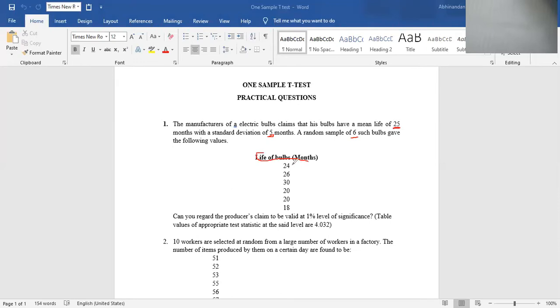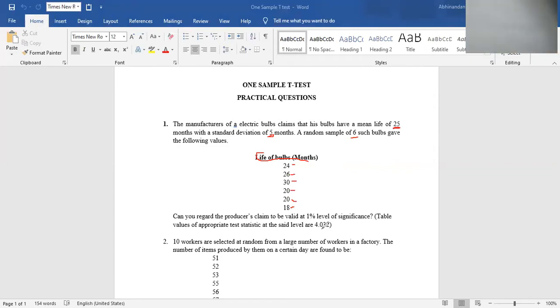That is, the first bulb gave 24 months, and the next one 26, then 30, then 20, then again 20 and 18. Now, can you regard the producer's claim to be valid at 1% level of significance? And the table value of the appropriate test statistic at the said level, that is 1%, is 4.032. So that is the question they give up.